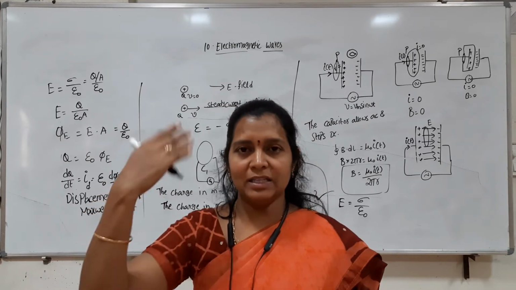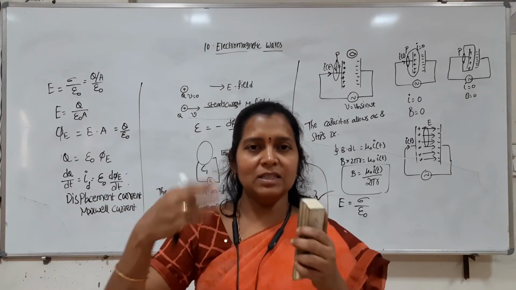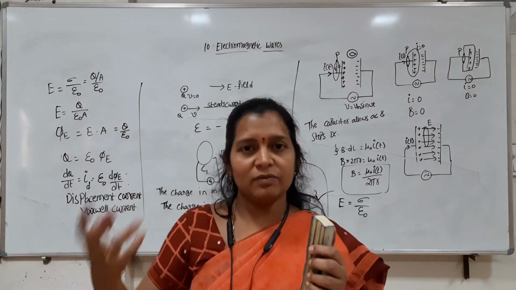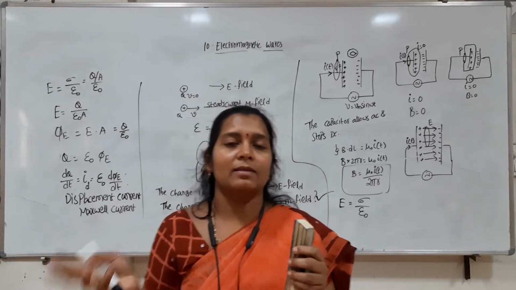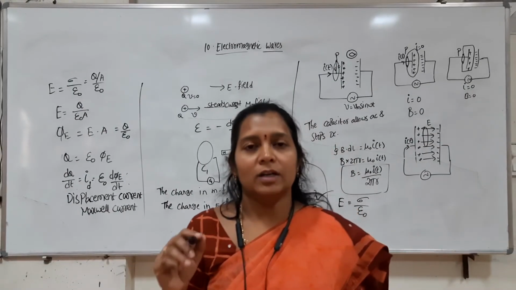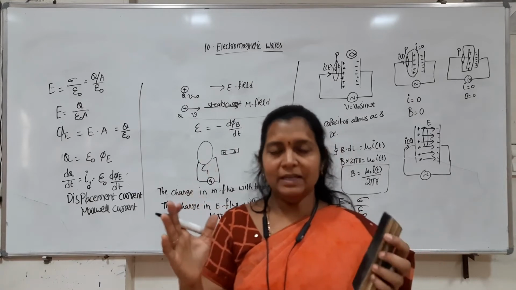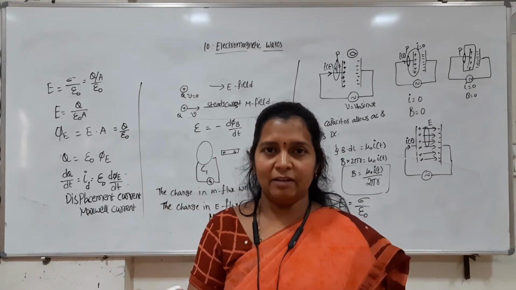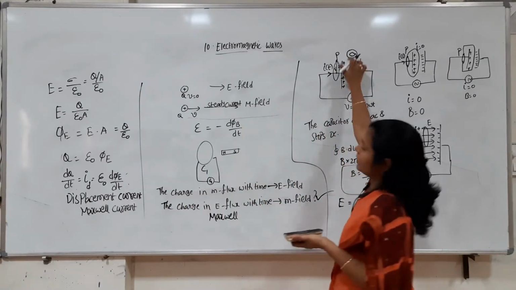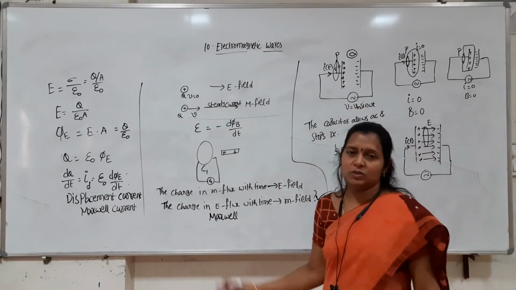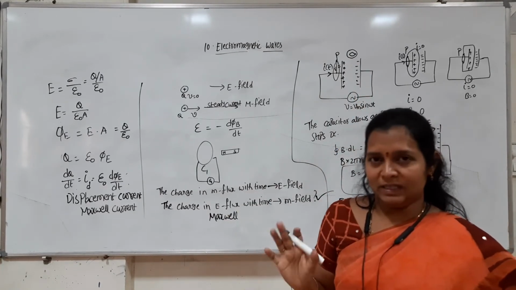Because the charge on the plates is continuously changing, there is a change in flux with time. That is responsible for the current between the plates, and because of the current, there is a magnetic field. If there is a magnetic field, yes, the magnetic needle shows deflection. So this current we call displacement current.